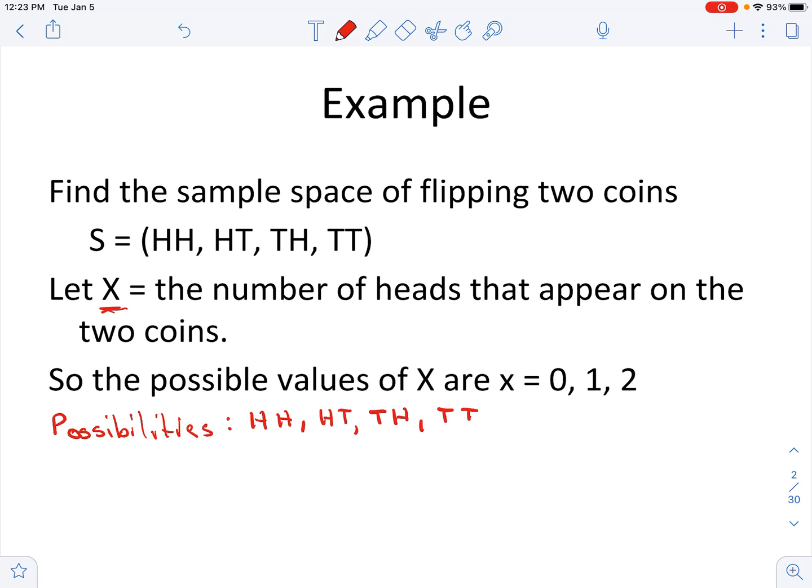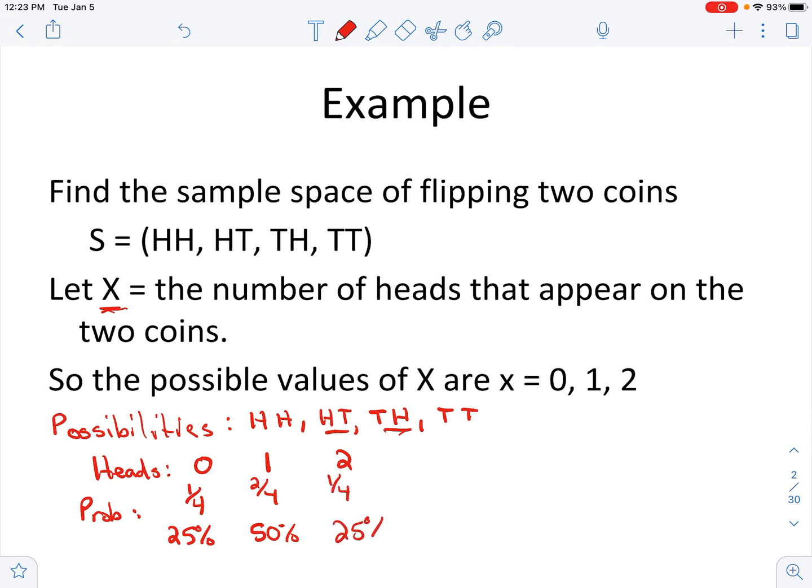So what are the possibilities of getting heads? I could get 0 heads, I could get 1 heads, or I could get 2 heads. And then we say, what's the probability of getting no heads? That would be 1 out of 4, or 25%. What's the probability of getting 1 heads? Well, there are 2 of those, heads, tails, or tails, heads. So there's 2 out of 4, and that would be 50%. Or I could get 2 heads, and that would be 1 out of 4, which is 25%.